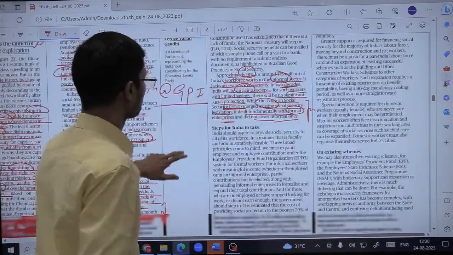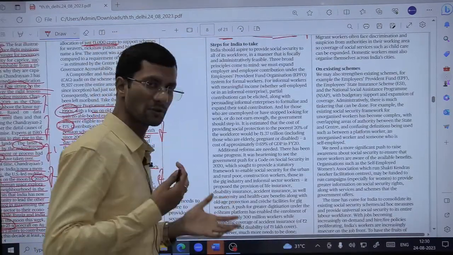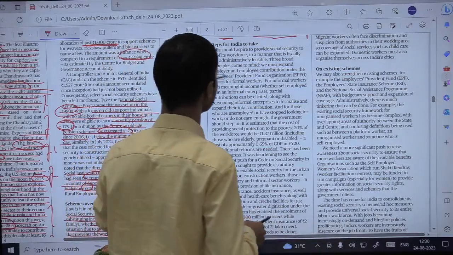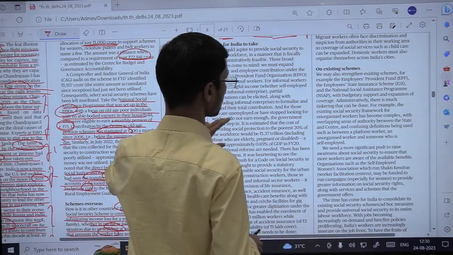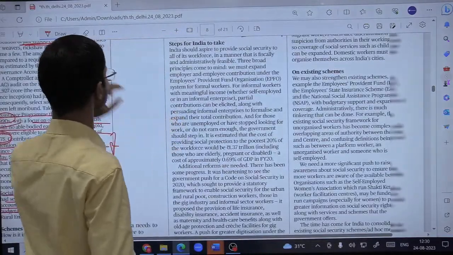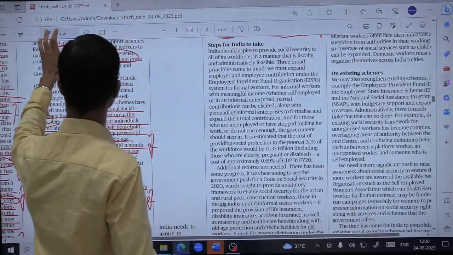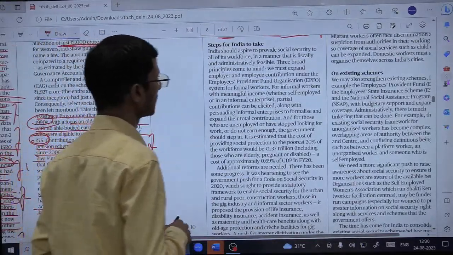So what could be the further suggestions of steps for India to take, taking lessons from the Brazilian scheme, or analyzing our own set of schemes from the past? So he is mentioning some steps for India to take. Primarily he mentioned 3 broad principles that need to keep in mind while moving forward.